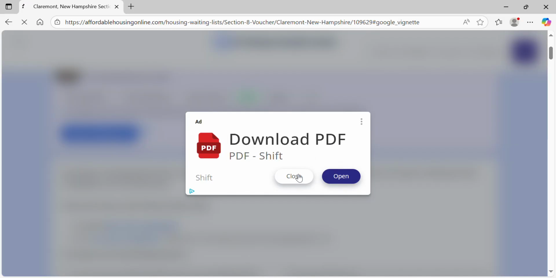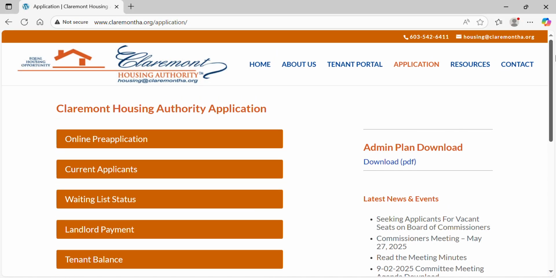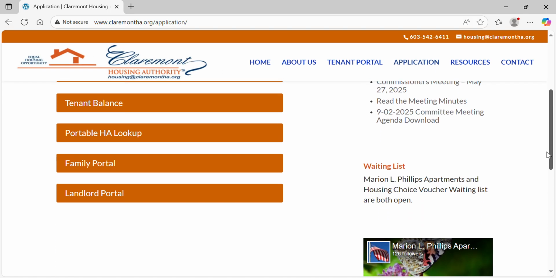I'm going to close that out. That's for some kind of PDF. Let me see. Maybe that's how. Okay. And this is where you would go. It's going to send you over to the Claremont Housing Authority. You can do an online pre-application, current list, waiting list, landlord, payment, tenant, so on and so forth. So this kind of tells you that it's legit.